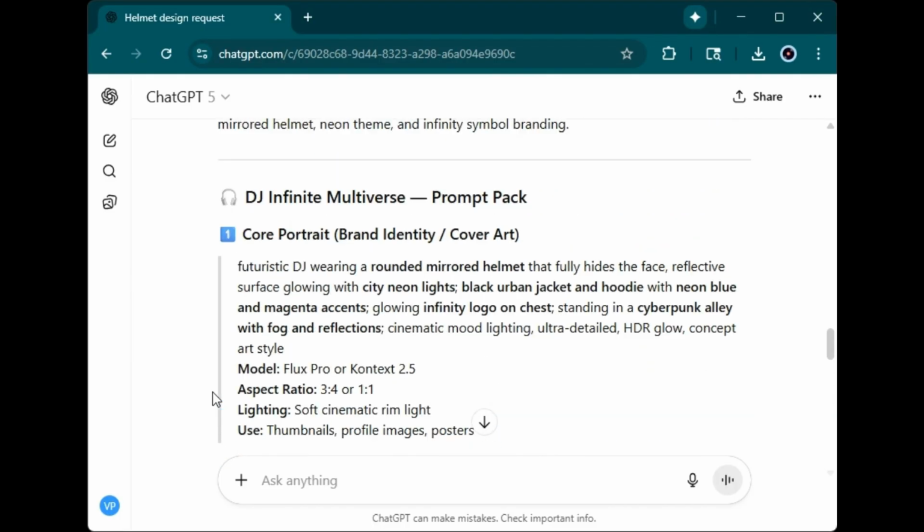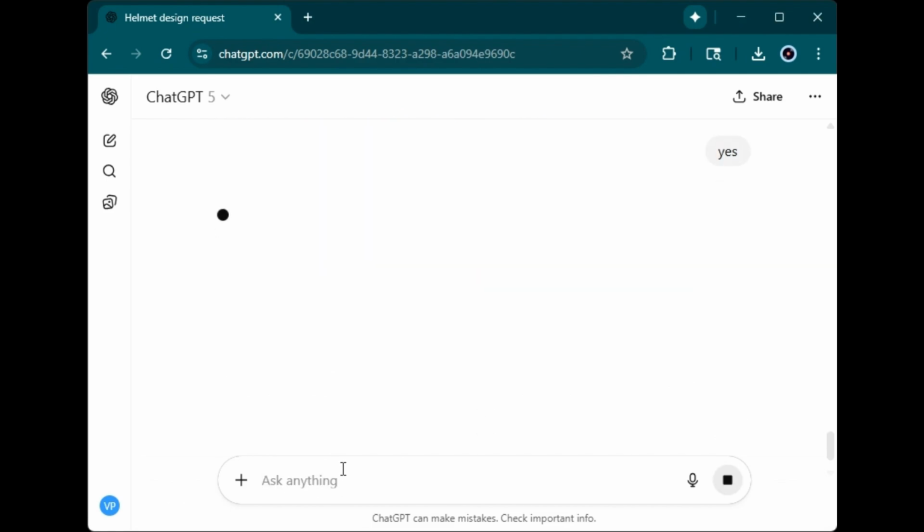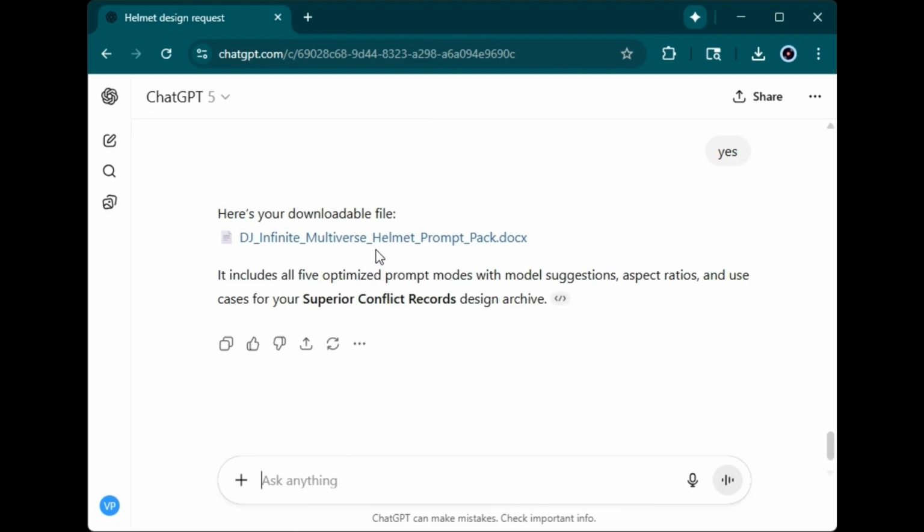And here it's offering to compile all the prompts into a formatted Word document for the record company. And that's a yes. Alright, and now we have the downloadable file and we're going to download that for our records. It will always be here in ChatGPT if you don't delete the chat, which I usually don't. I usually save it to a project just so I'll always have it handy if I need to. But we did download this so we can add it into our folder on the cloud since this is likely going to be the ongoing look for the DJ from here on out.